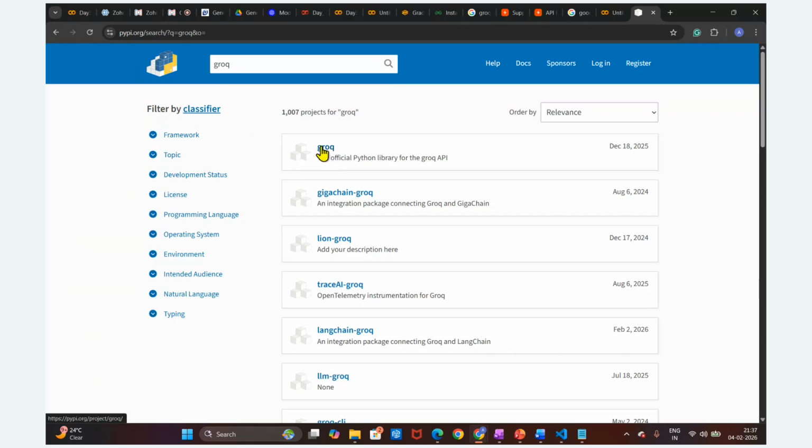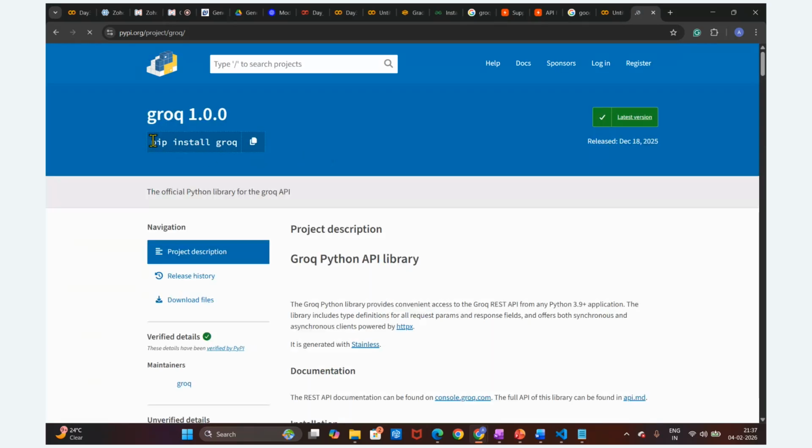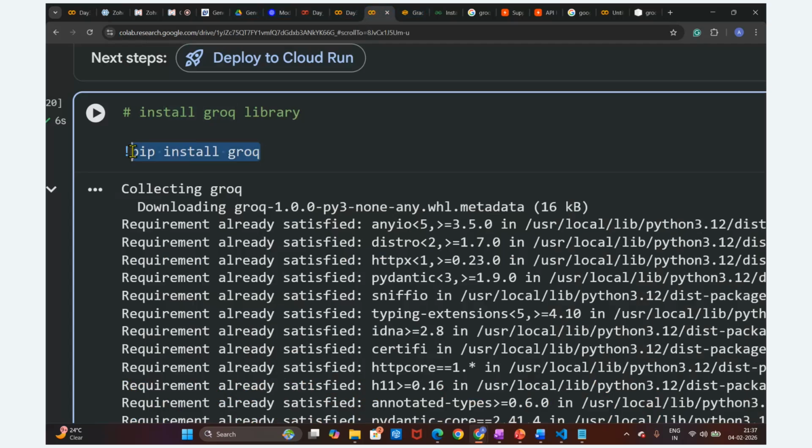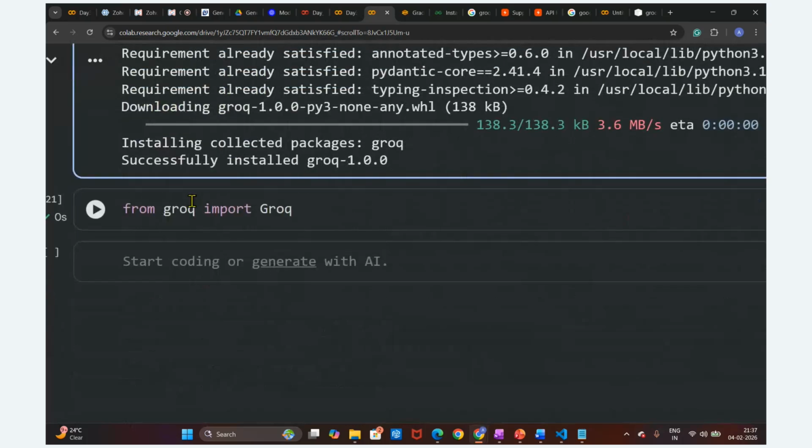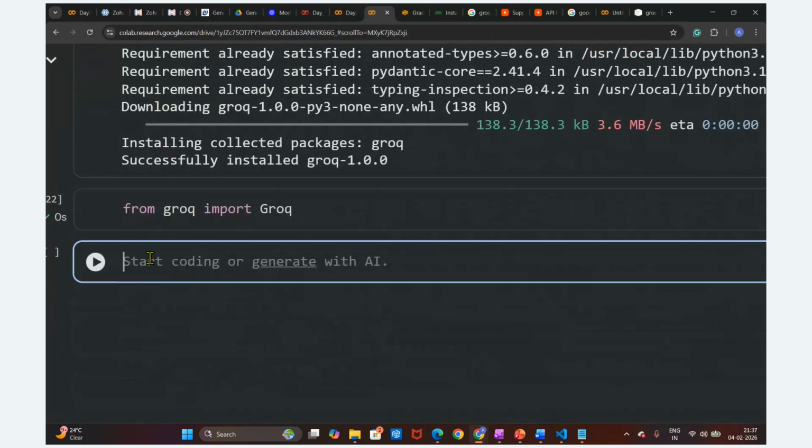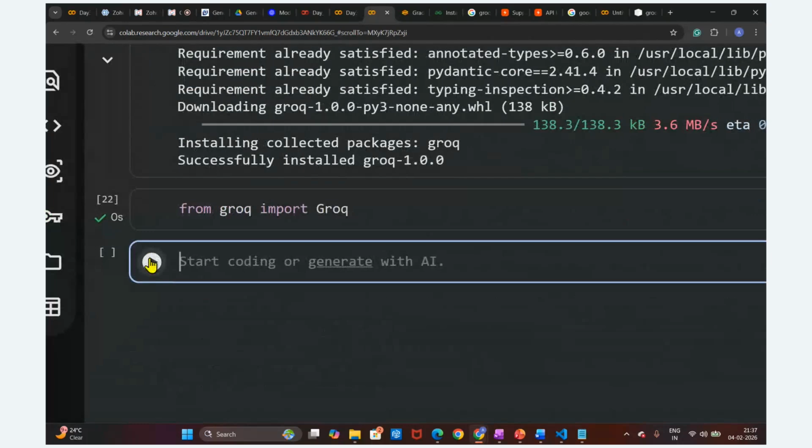This is Groq, and we want to utilize it. So how can we utilize it? pip install groq. I have written the same command here, so I'm going to copy it and paste it here. So we have installed it with pip install groq. It connected and downloaded this package. Now we are going to import this package. We have imported this.